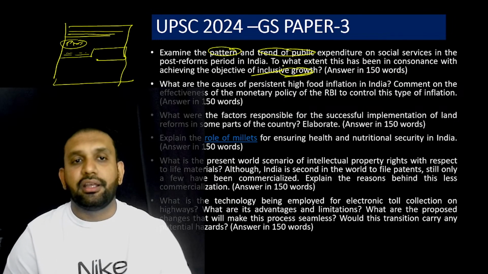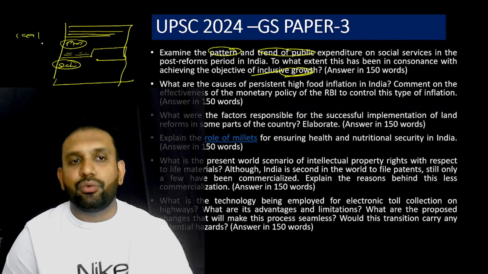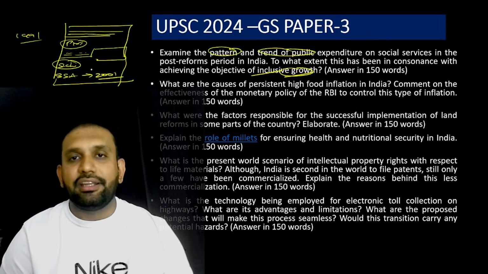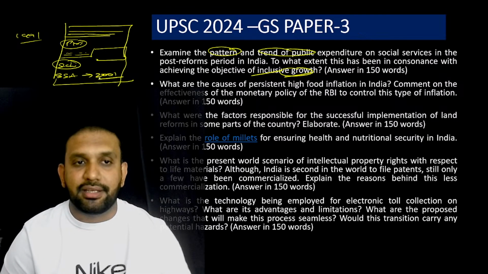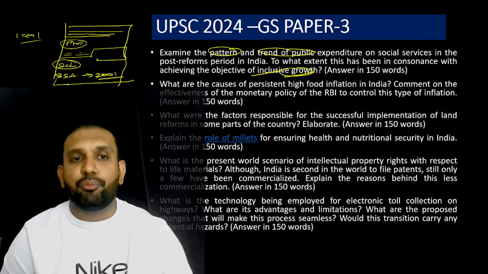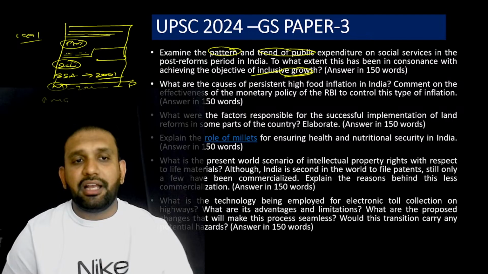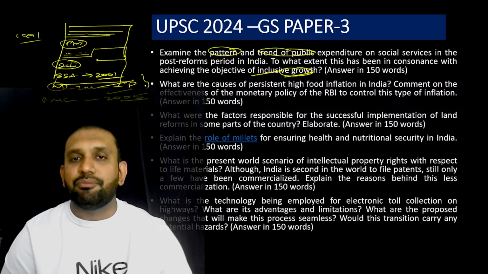This is what is important. So here you go on writing the schemes. After 1991 we got the Sarva Shiksha Abhiyan in 2001. So you can say that yes, education up to 14 years has been made compulsory. Anyone can be a part of it. So has it empowered the poor, the weaker population of our country or not? Yes. In the same way, to provide employment opportunities, MGNREGA was introduced in 2004, then the Pradhan Mantri Gram Sadak Yojana was introduced in 2005. Like that, you have to discuss some important schemes which actually push inclusive growth in our country.